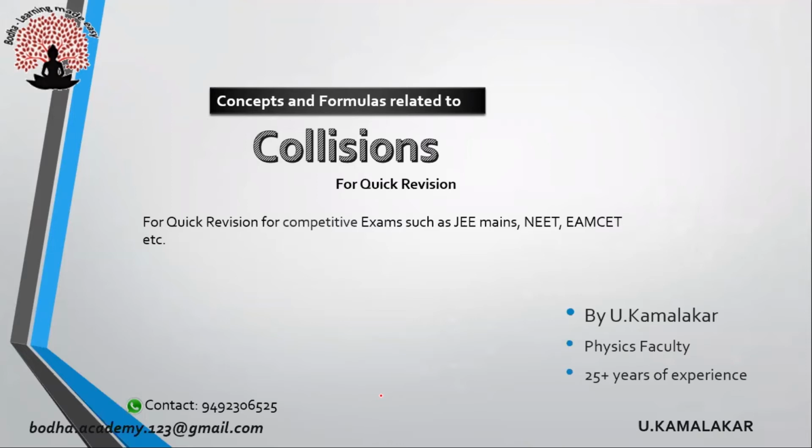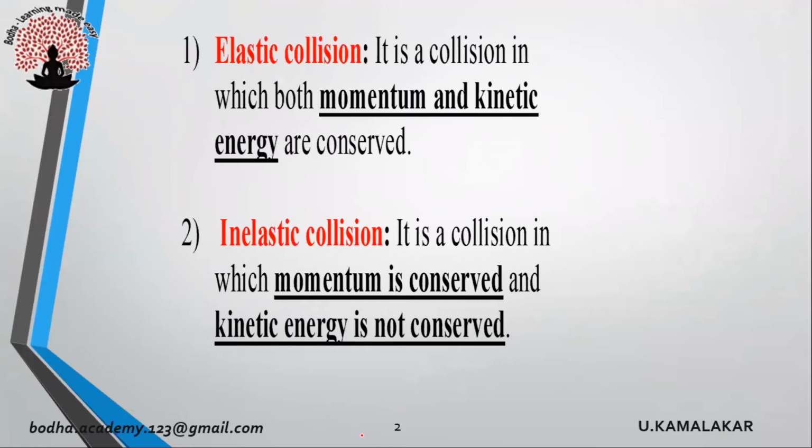Today we'll discuss concepts and formulas related to collisions. Basically there are two types of collisions. One is elastic collision, the other one is inelastic collision. A collision in which both momentum and kinetic energy are conserved is known as elastic collision. A collision in which only momentum is conserved and kinetic energy is not conserved is called inelastic collision.